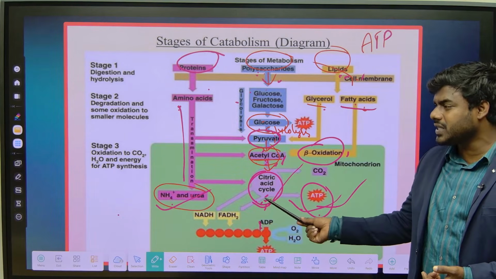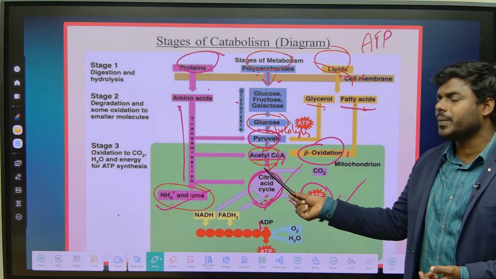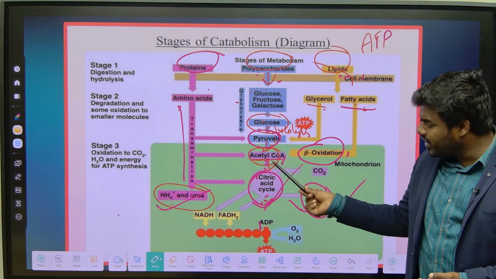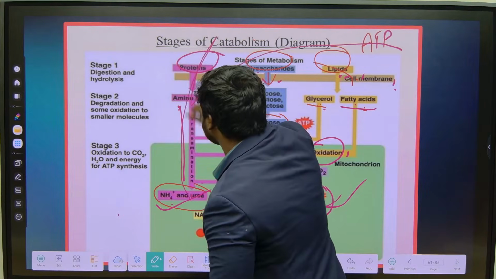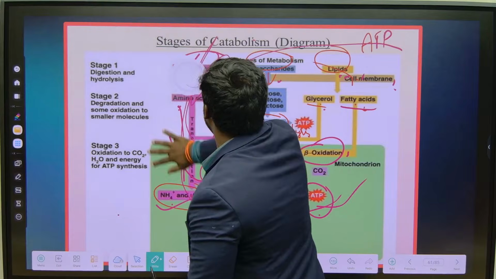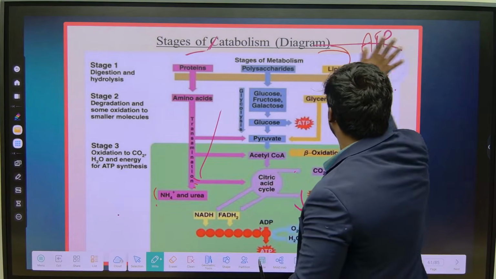And they enter into the citric acid cycle only with the help of acetyl-CoA. That's the only reason this is said to be the most important key intermediate. Okay, now there is a very simple question. So what are the biomolecules we can see here?